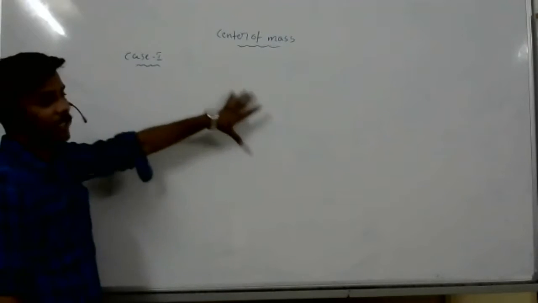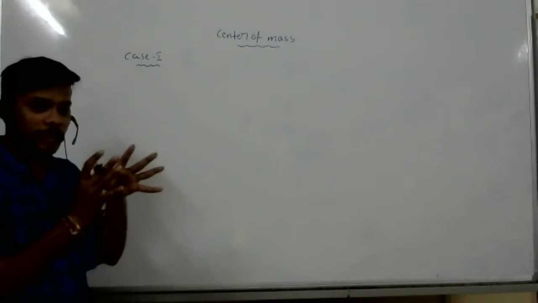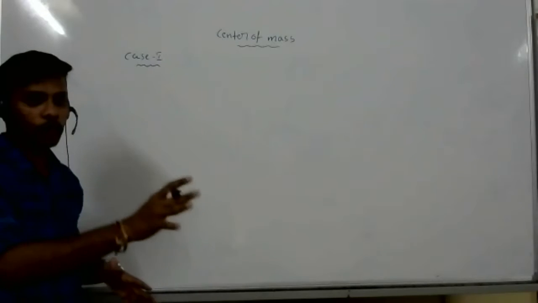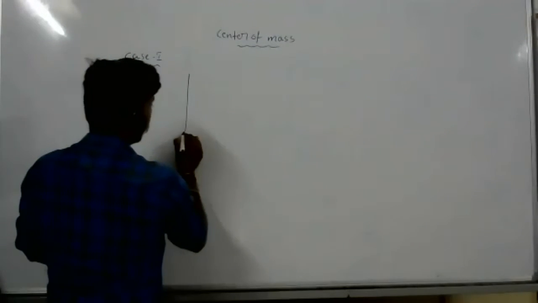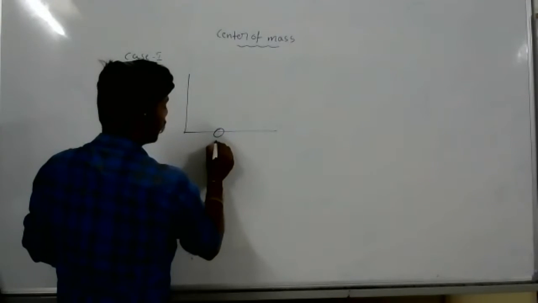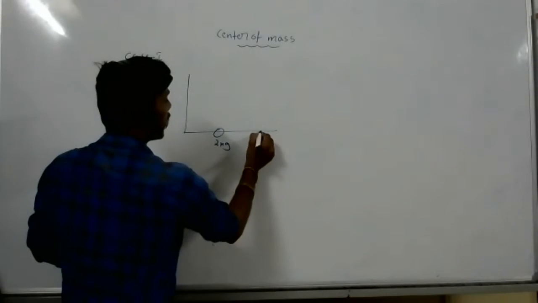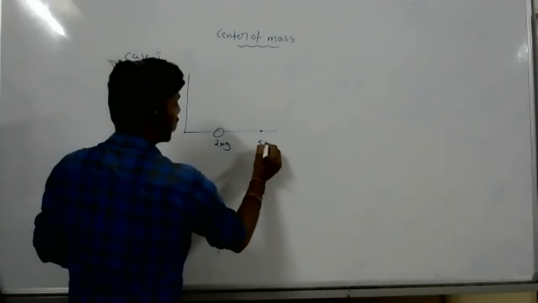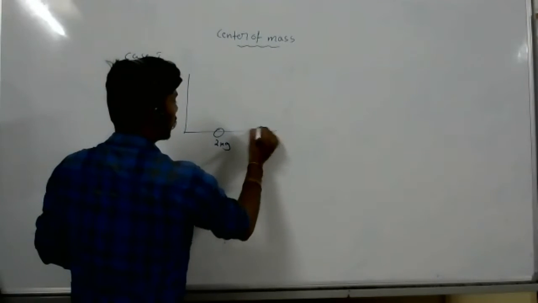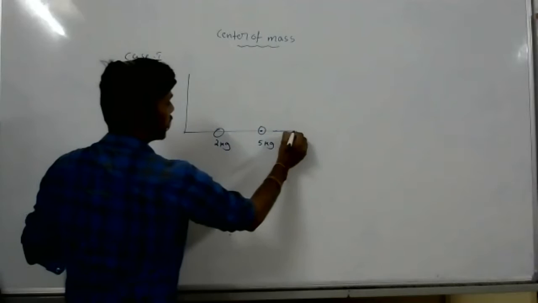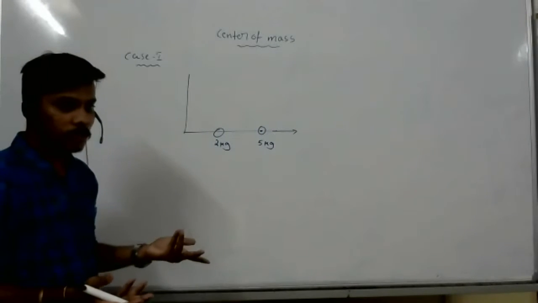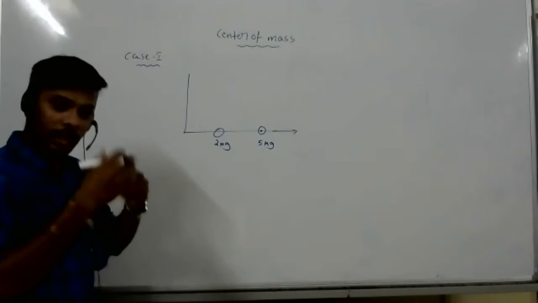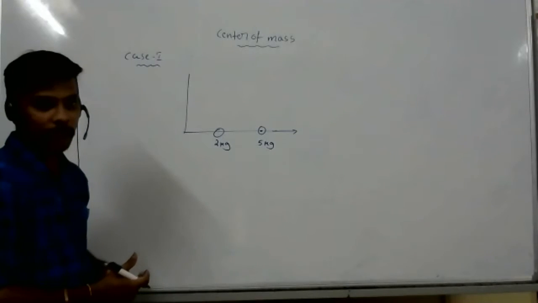Okay, sir. So here learn which type of problems they will ask in collision and how to solve that. Case 1, I divide like this because I understood it like this. Now there is a mass m1 of 2 kg, and one more mass of 5 kg that I have taken. These two masses are on the same axis, which you can see clearly in the question itself, okay?